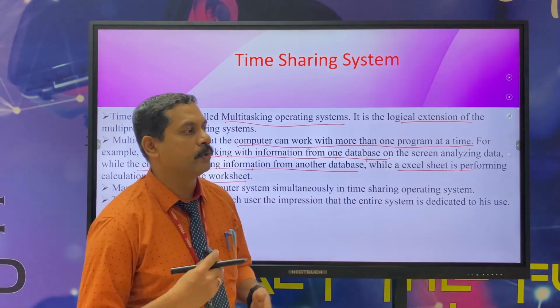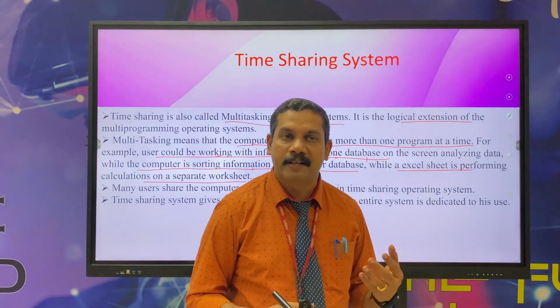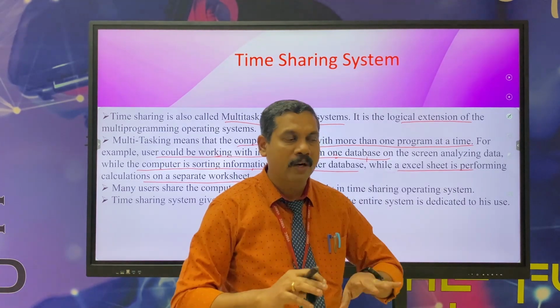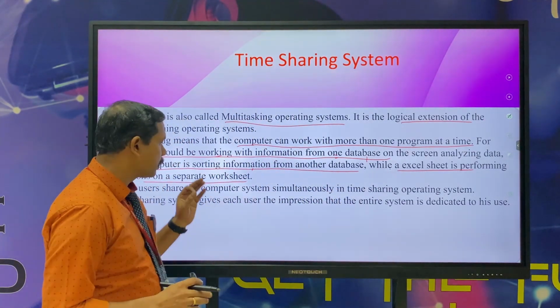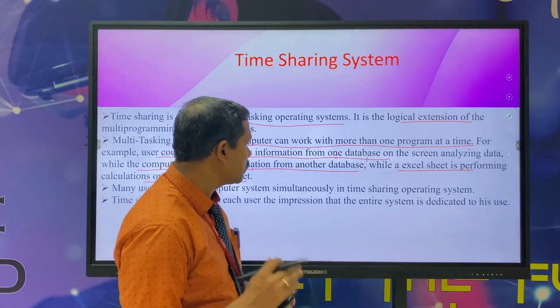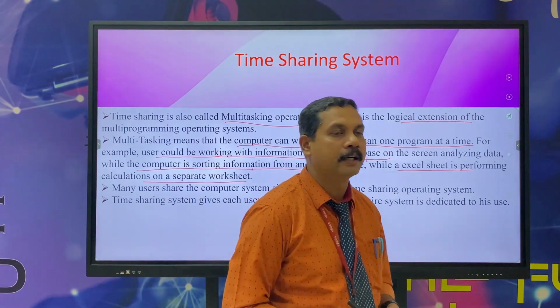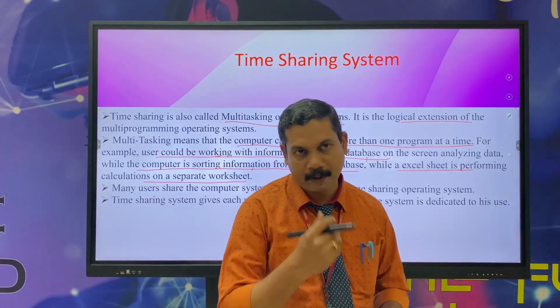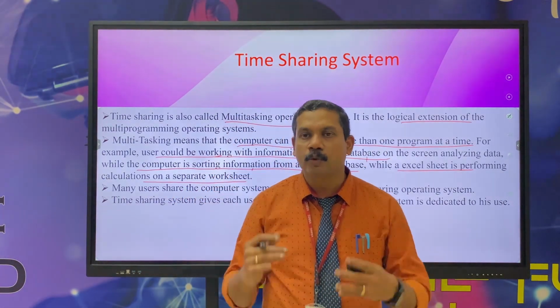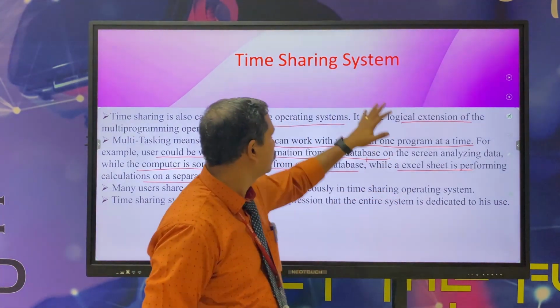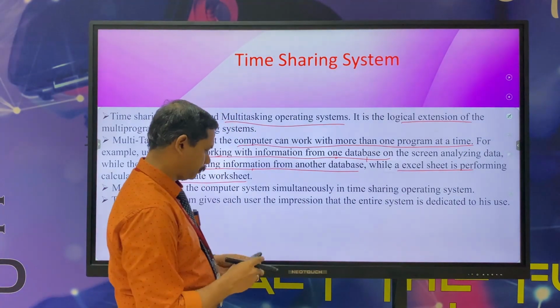A time sharing system gives each user the impression that the entire system is dedicated to his use.